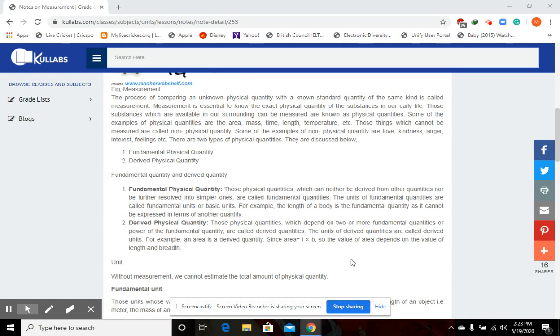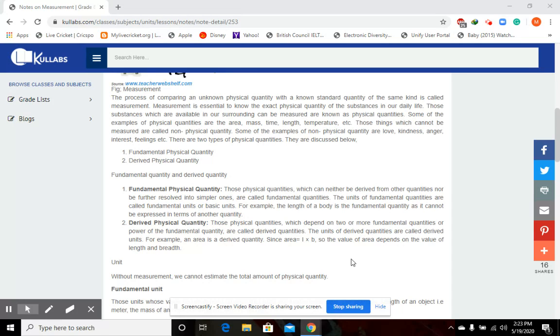We all know that measurement is a process of comparing an unknown quantity with a known standard quantity of the same kind. Yes, I repeat, measurement is the process of comparing an unknown quantity with the known standard quantity of the same kind. Okay, so what does it mean? Let us talk about it.